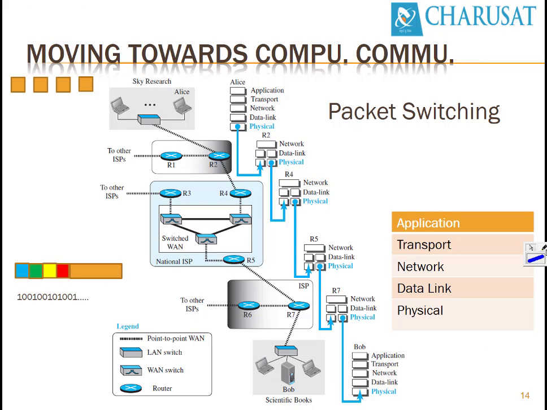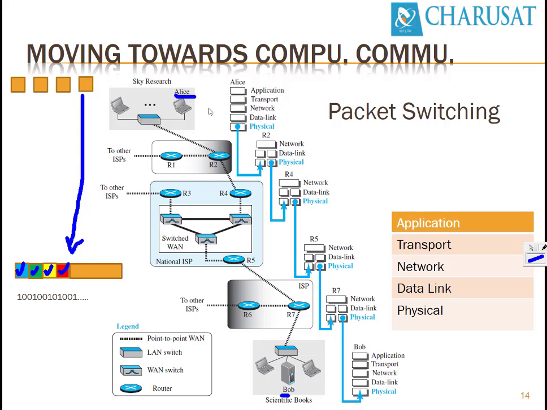So let's continue with our previous diagram where Alice wants to request a book which is available at Bob's store. It generates a request. The request is partitioned into blocks known as packets. Each and every block will have headers added by all these layers. The application layer will add a header, the transport layer will add a header, the network layer will add a header, and the data link layer will add its own header, as we have seen in the previous diagram in the form of C language code.